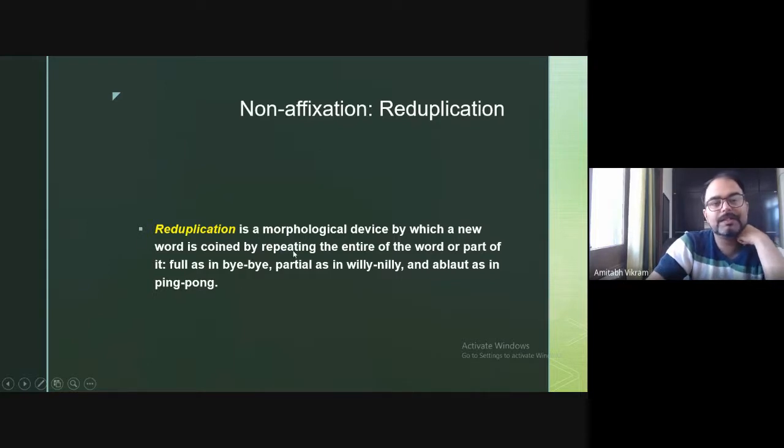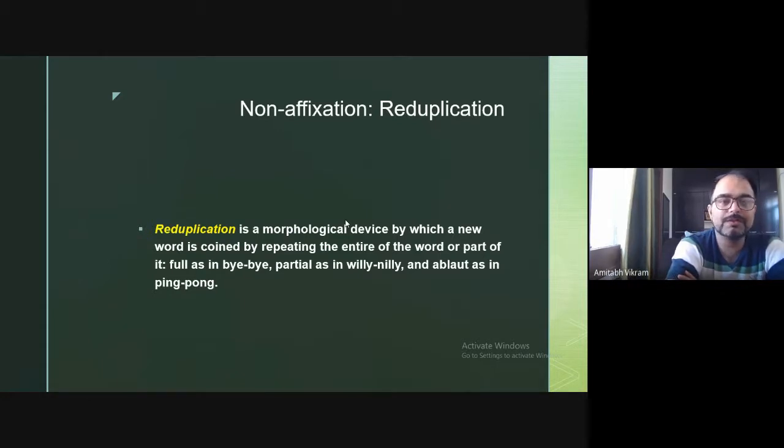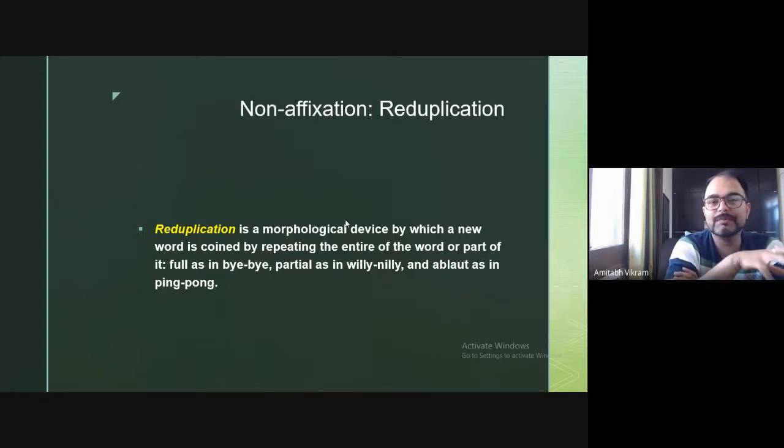So this is reduplication. In Hindi, we also have reduplication. When a guest comes to your house, you say "chai vai, chai vai." So what is "vai"? "Vai" is again an example of partial reduplication. Chai, you know the meaning of chai, but you do not know the meaning of "vai." So "vai" includes some snacks, something extra than the chai. So that is like chai and "vai" that you have. That is an example of reduplication.